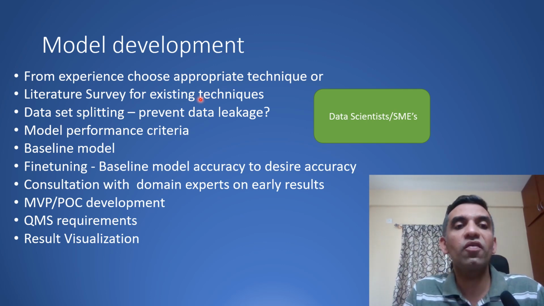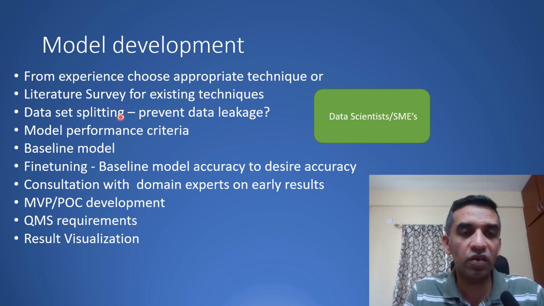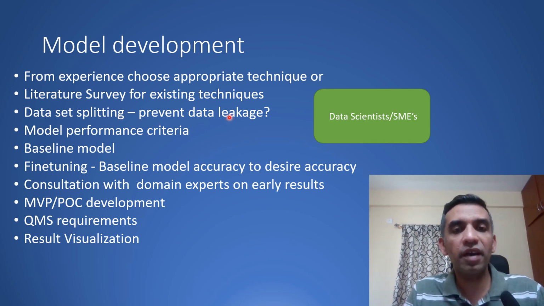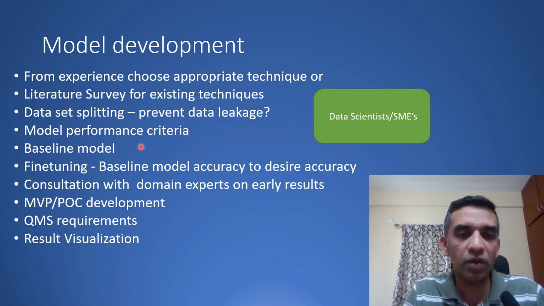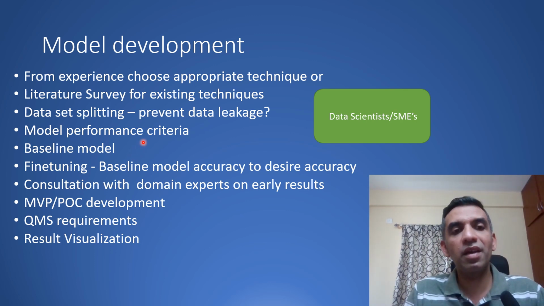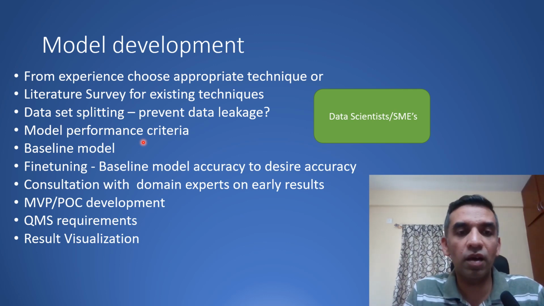So you try to identify these things over here, and then it is also important how you split your data into test, train, and validation data sets. How do you prevent data leakage? What is your model performance criteria over here, right? And once you have decided these things, you would try to come up with a baseline model. A baseline model may be something like, depending upon the problem, okay, my baseline is say 75% accuracy, or an F1 score of 0.75 or something like that. So once you get a baseline model, you would then try to fine tune it using different techniques to improve the accuracy to get it to the desired accuracy.